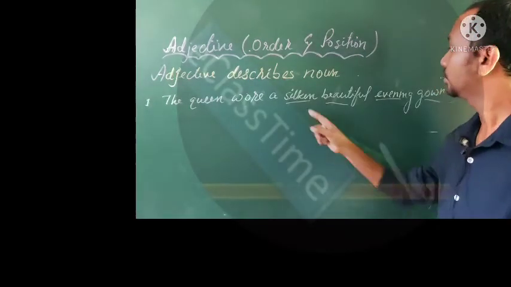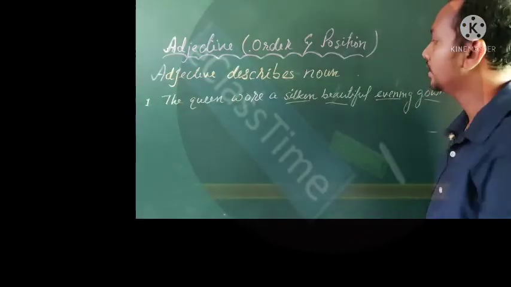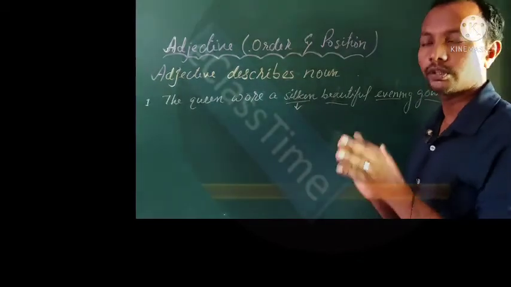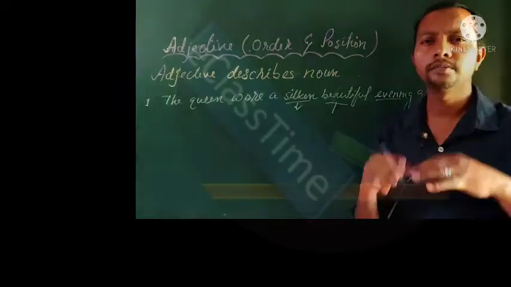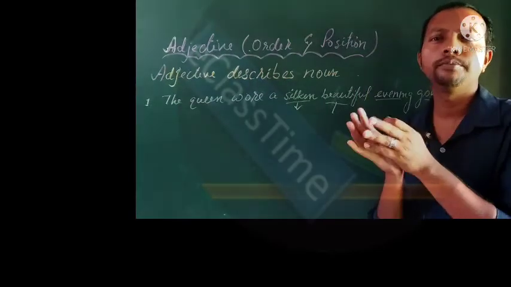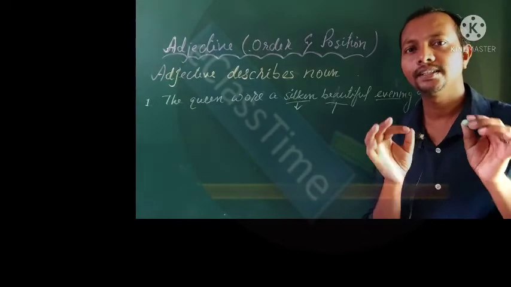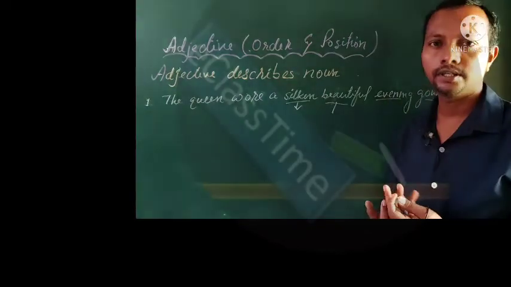Okay, dear friends, so we have 1, 2, 3. Now these 3 have to be adjusted. Now what is this silken? Silken is the material with which it is made. Beautiful is the opinion. Opinion means my decision. One dress for me will be very beautiful, for the other person may not be beautiful. So it is an opinion. And evening, of course, is the timing of it.